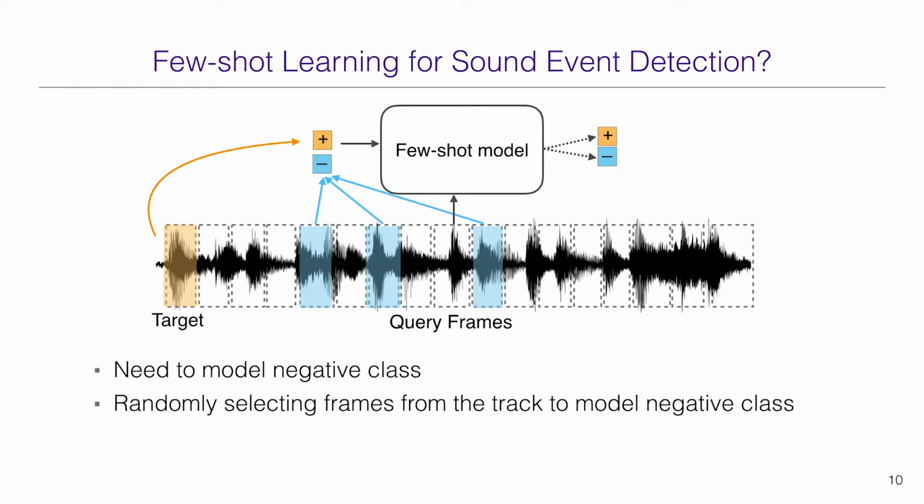assumption that the target sound event is reasonably sparse. This could, of course, introduce some label noise, but later in our results we'll show that overall it works pretty well, and it doesn't require additional human effort. Now we have our complete setup for few-shot sound event detection. This approach is applicable to a variety of audio domains such as speech, music, and environmental sounds.